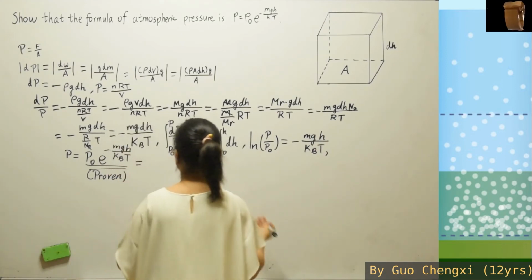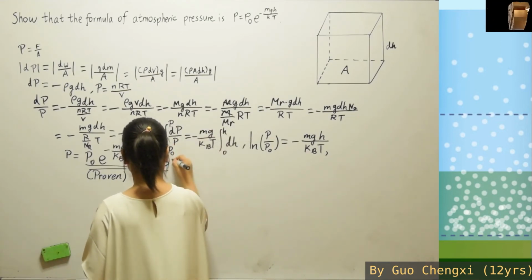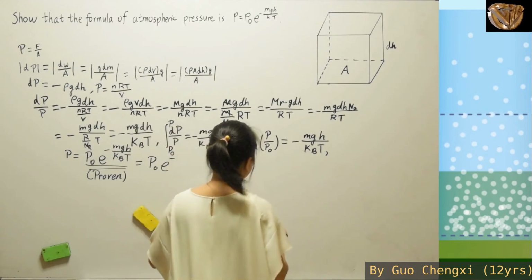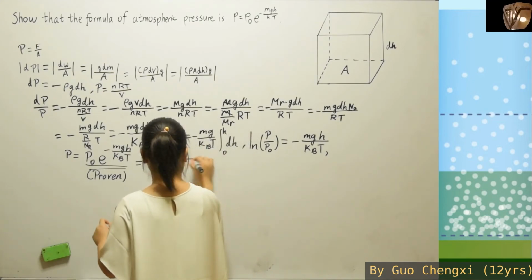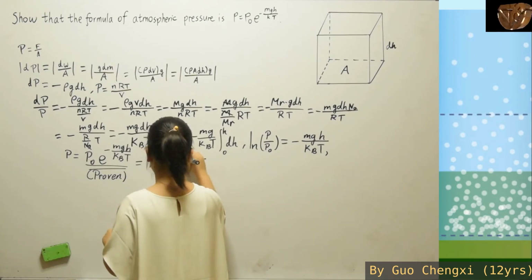Well, if I want to get another result, for both numerator and denominator you can divide by the Avogadro's number because they can simplify otherwise.